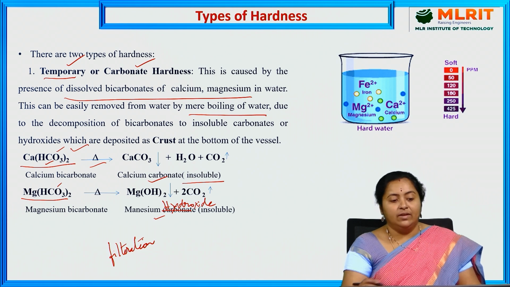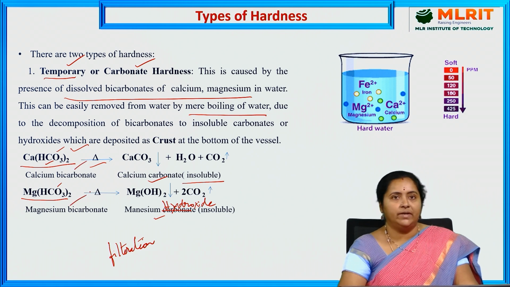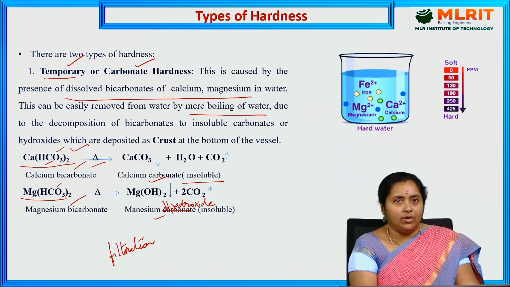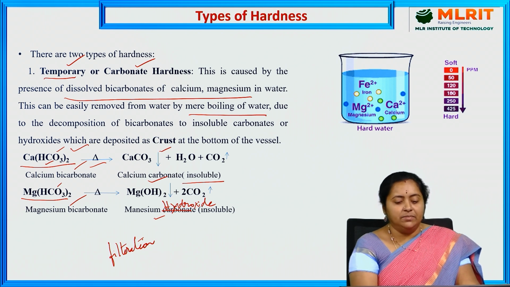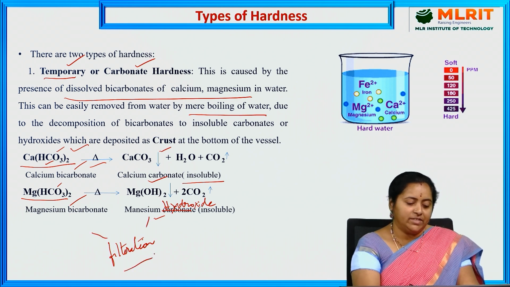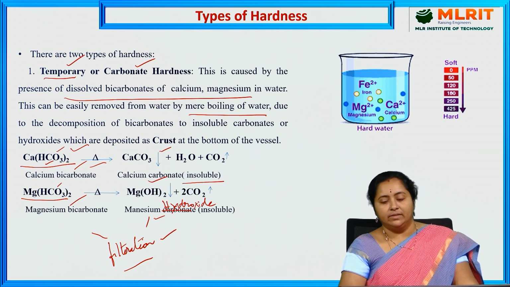What happens if this water sample is boiled? Initially, the calcium bicarbonate and magnesium bicarbonate were present in dissolved, soluble state in the water. After boiling, they convert into insoluble calcium carbonate, that is CaCO3, in precipitate form, and magnesium hydroxide, which is also an insoluble precipitate. As these two are insoluble in nature, simply by adopting the filtration technique, we can remove these two impurities from the water sample. So water becomes free from the temporary hardness.